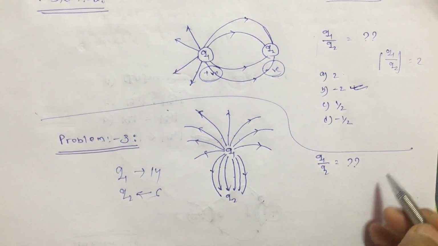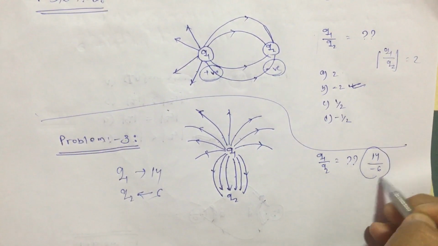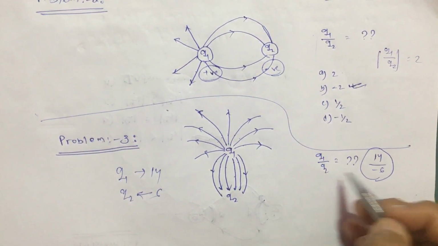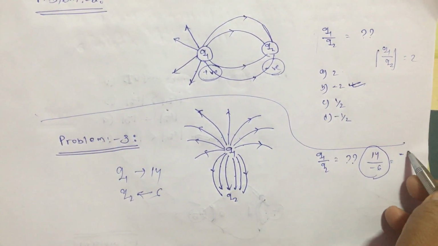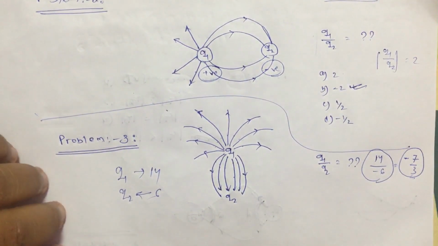So Q1 by Q2 is going to be obviously 14 by minus 6, because again the modulus is not given, or I can write it as minus 7 by 3. So this is the answer. Okay, now let us go to the next question.